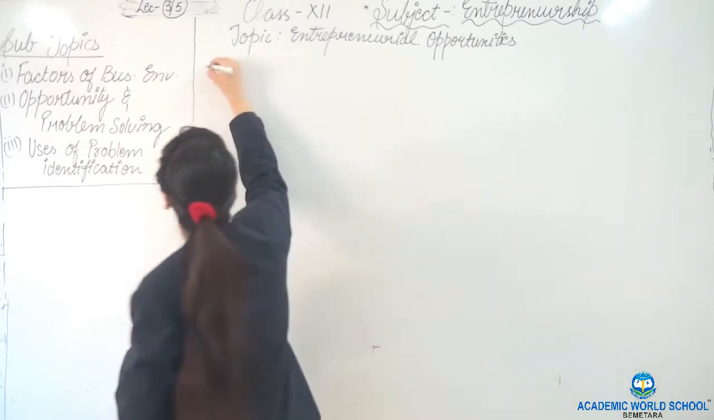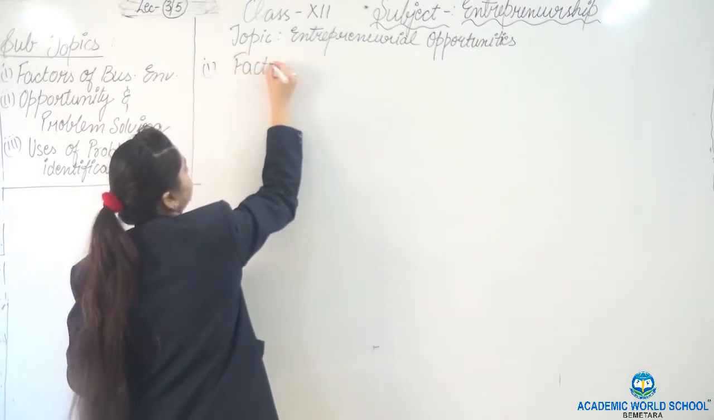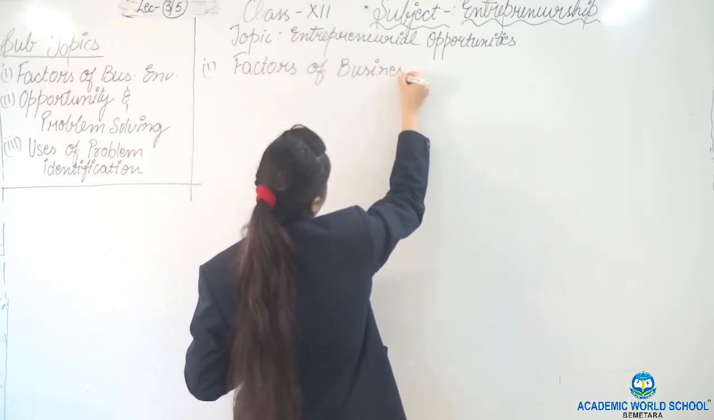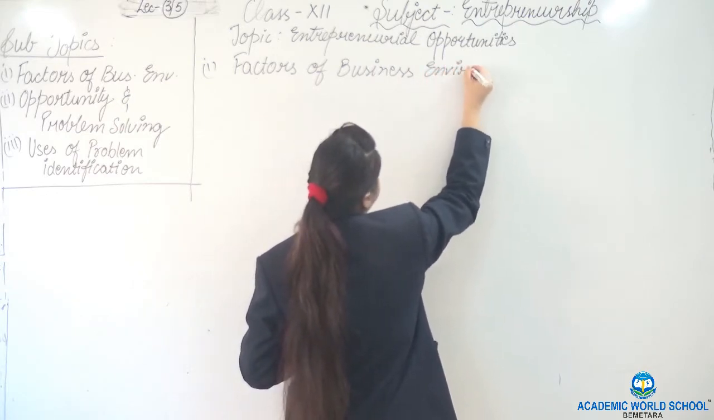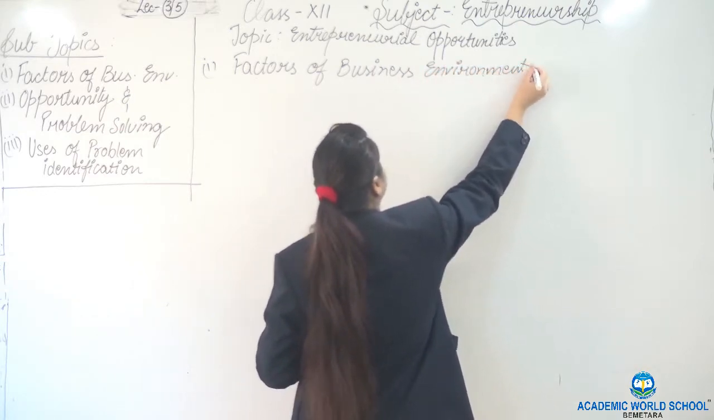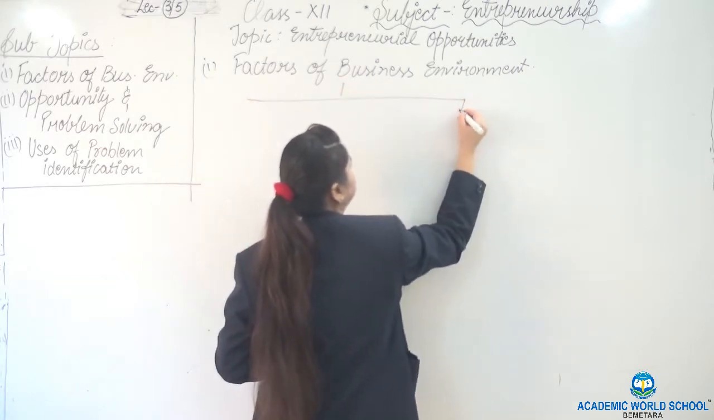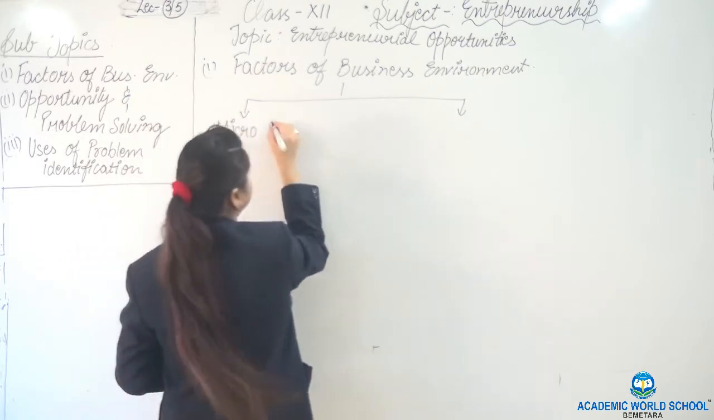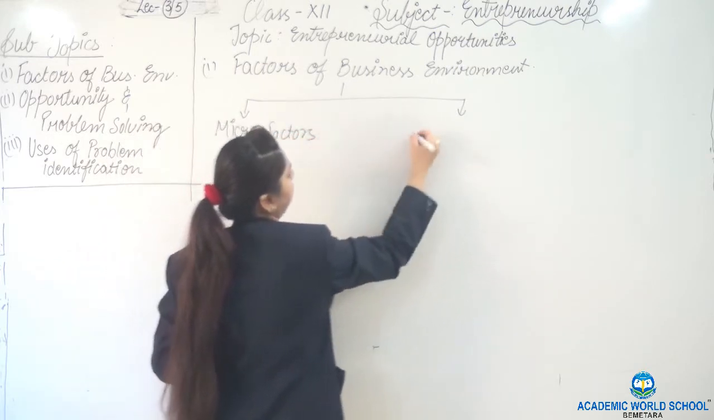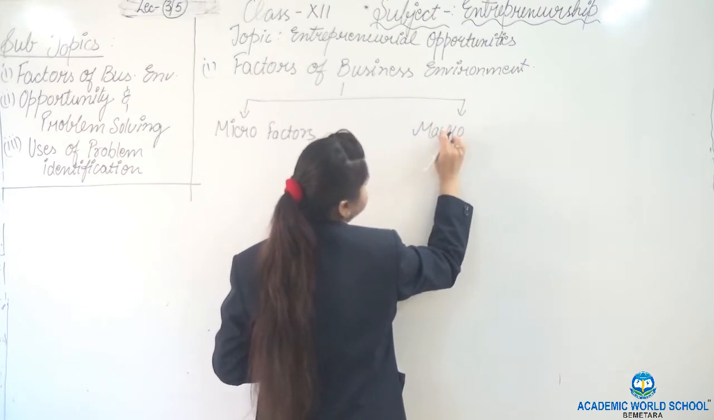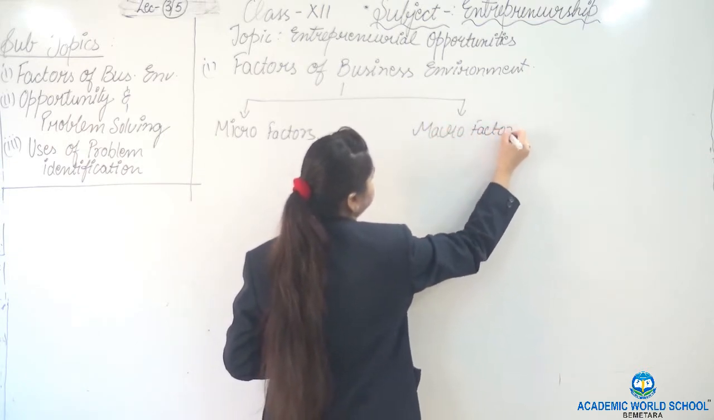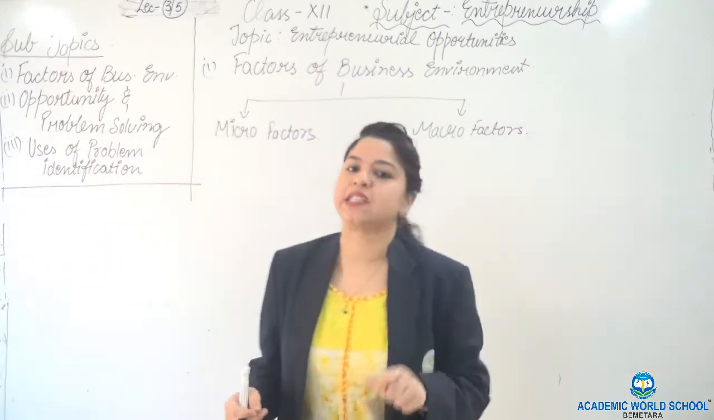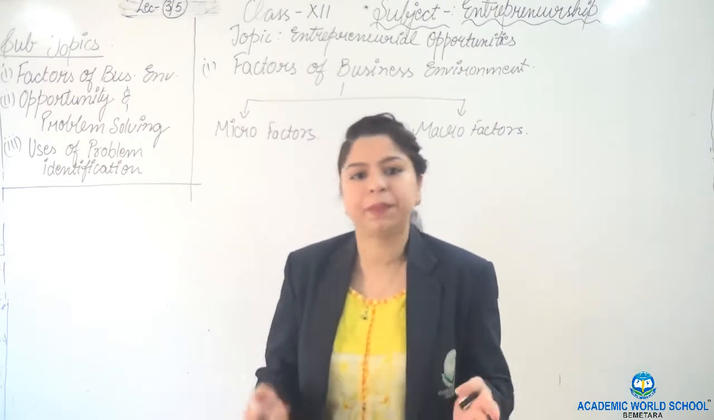And today the first topic is factors of business environment. Basically, there are two factors: micro factors and macro factors. Micro and macro factors we have all studied in class 11th also, but now we are going to focus in the deeper sense.